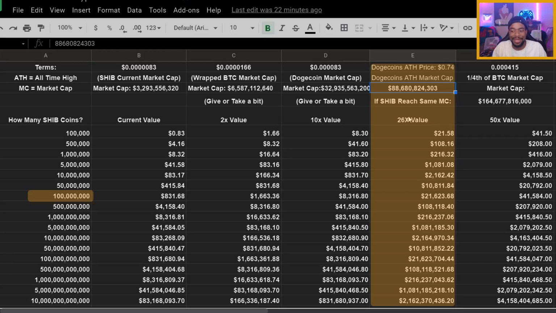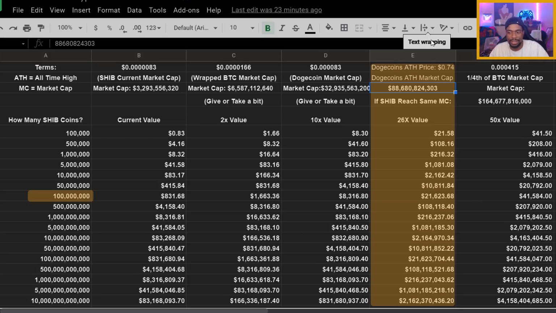We still don't have SHIBASWAP yet. We're going to have to see the SHIBASWAP in action before we'll be able to do any type of predictions like that. But do I think it's achievable? Definitely. Why? Because Dogecoin was able to achieve that just based off of hype, based off of celebrities like Elon Musk, with no utility behind it. Of course, don't get me wrong, I have a lot of respect for Dogecoin. Dogecoin has been accepted as currency by a lot of businesses and other places. But as far as utility, no utility.